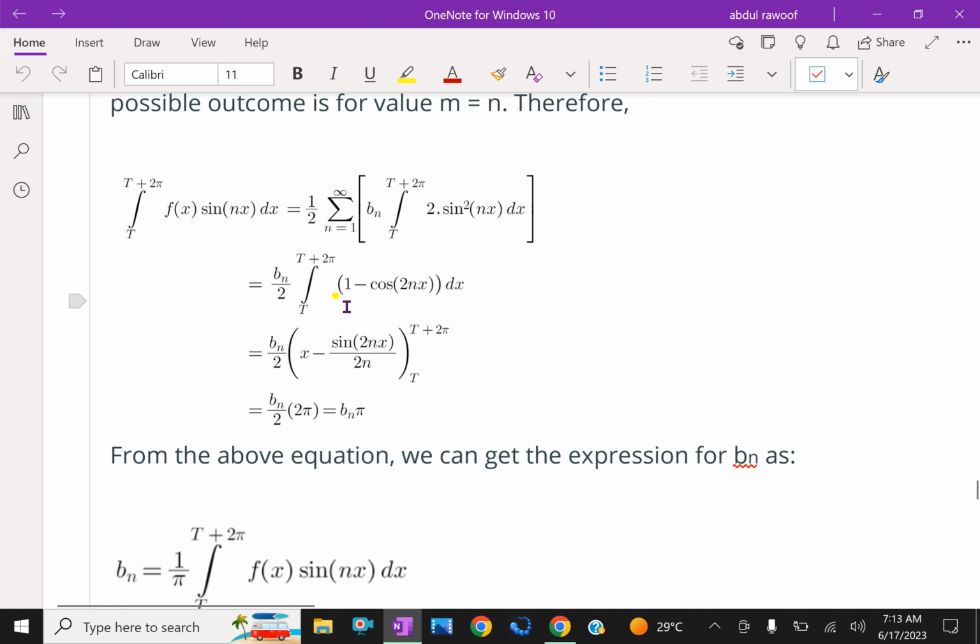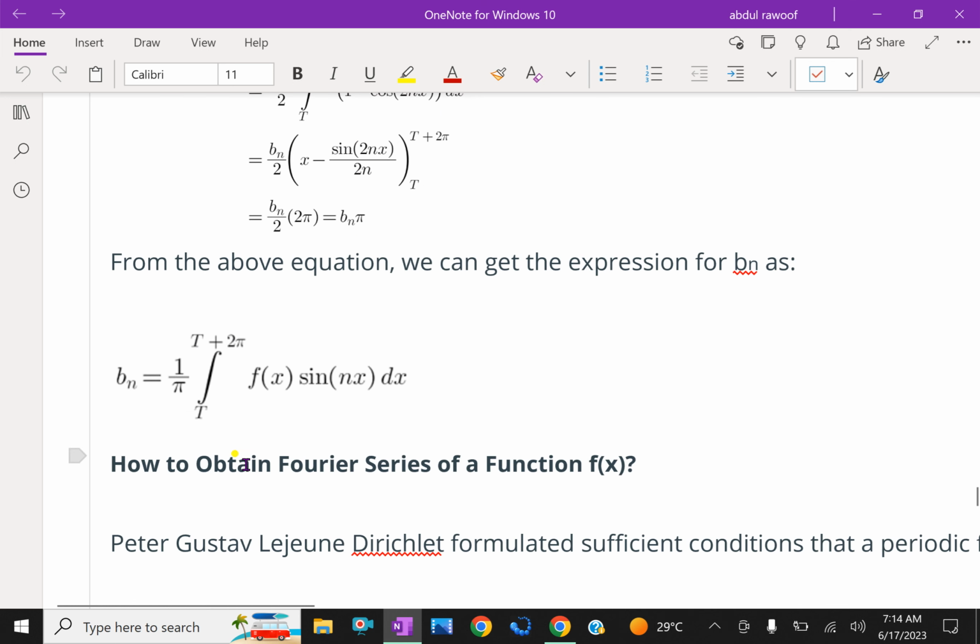Integrating separately, the integral of 1 is x, and the integral of minus cos 2nx is minus sin 2nx by 2n. Substituting the limits t plus 2 pi and t, we have bn by 2 times 2 pi, because the sine term becomes 0. From the above equation, we get the expression for bn as 1 by pi integral t to t plus 2 pi f of x sin nx dx.